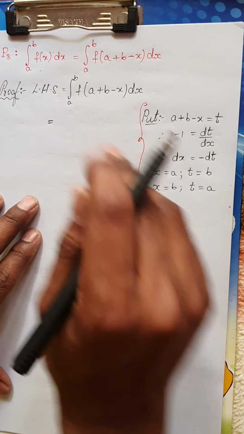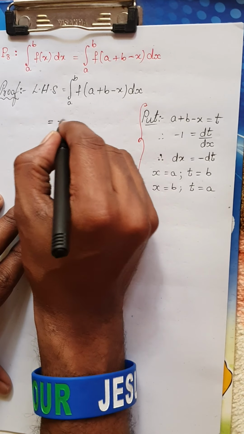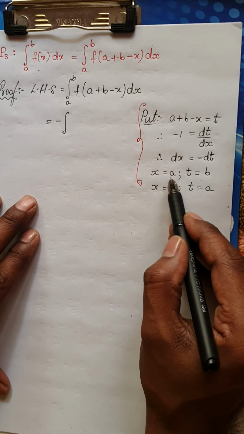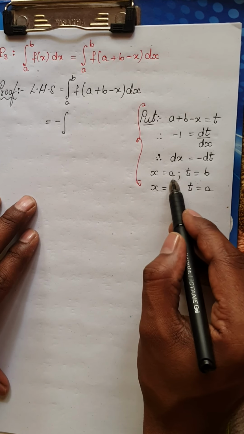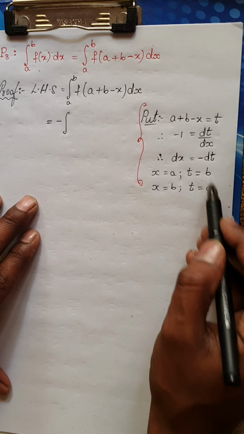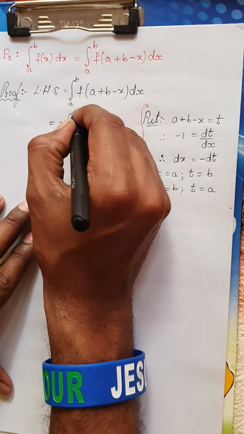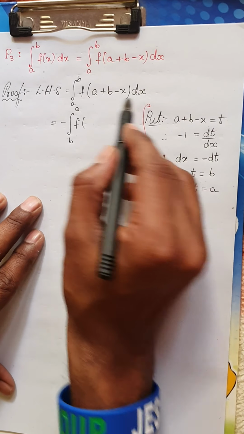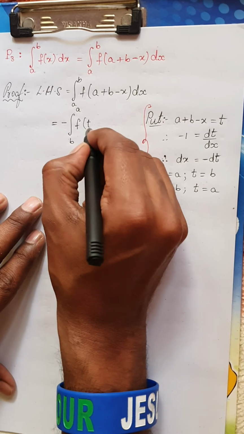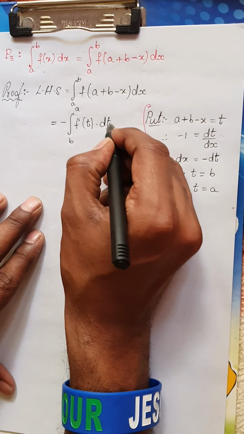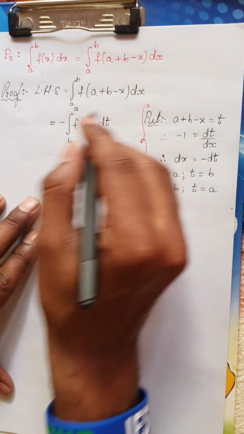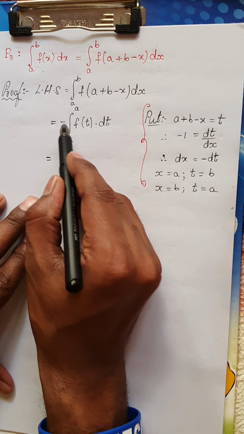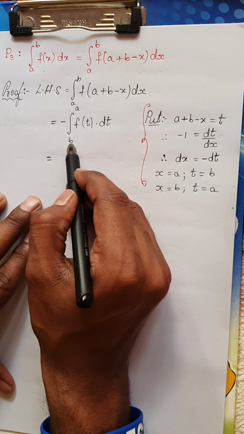This is nothing but, remember, I have minus dt, so I will keep this minus outside. Integral from, please be very careful, the limit was from a to b, so the limit will change from b to a. b to a, f of, remember, your a plus b minus x is purely t, dt. Now remember, I have minus of limit from b to a.